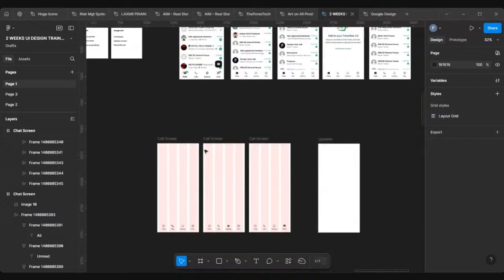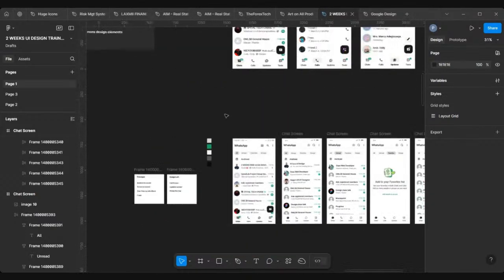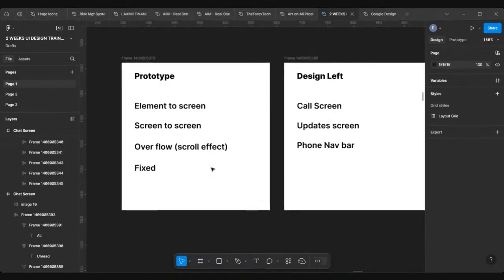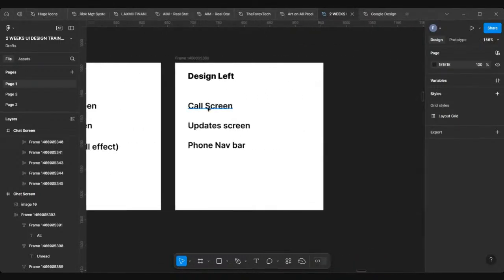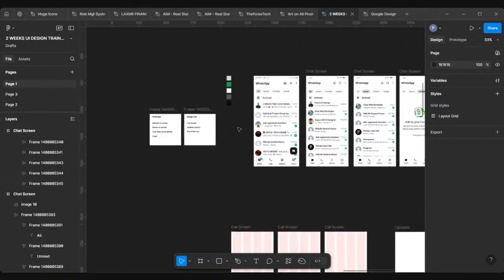So for the core screen, as usual, I'll just take this. Okay, let me give you a hint of what we'll be doing. For the design, what was left is the core screen update and the phone number. And I told you I can't start designing the number for iPhone, for Redmi, for Samsung, for Infinix in this live class, right? Because everybody's phone differs. But I'm going to create a space for that for the purpose of this class, so you know there's something there. But because of time, we won't touch the update. So let's get into our core screen.